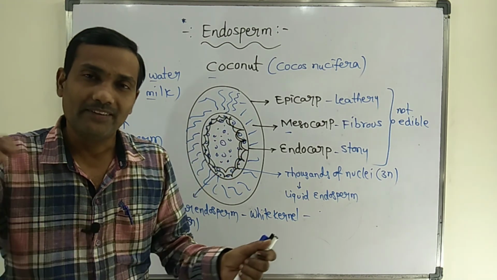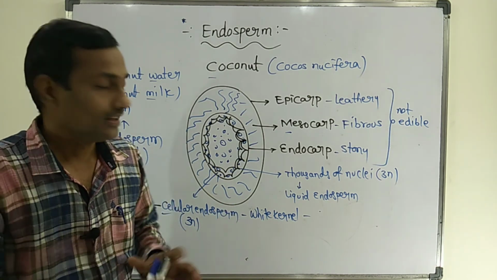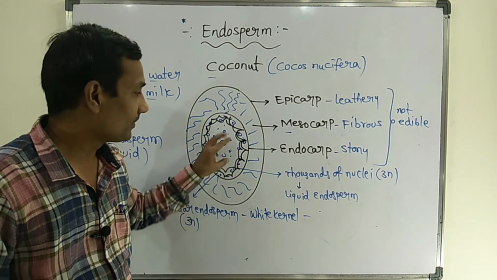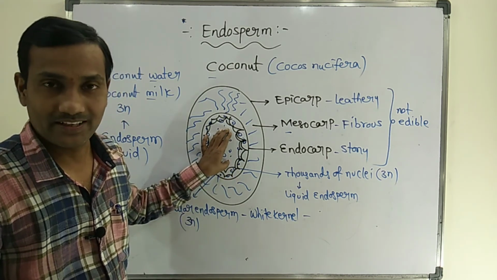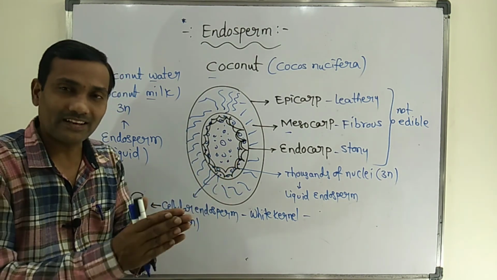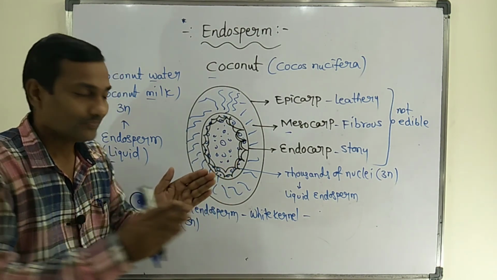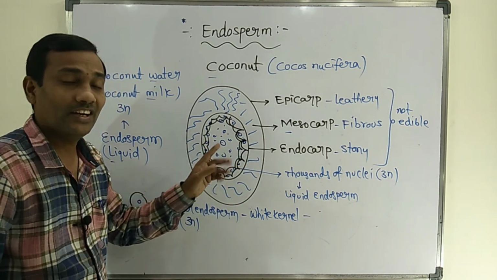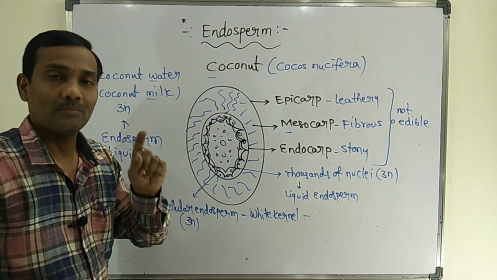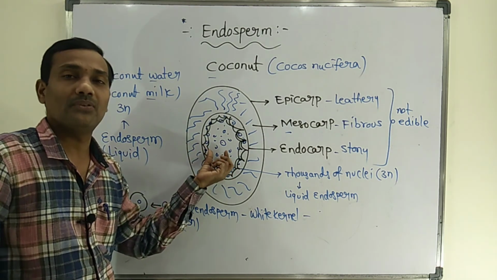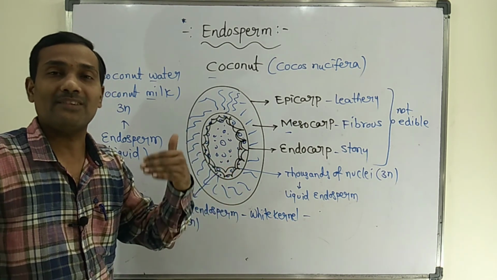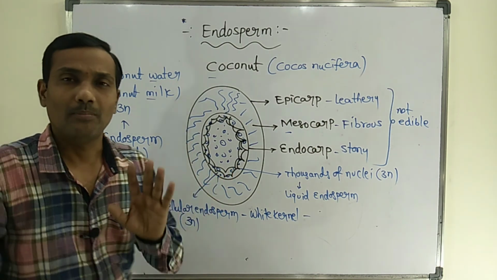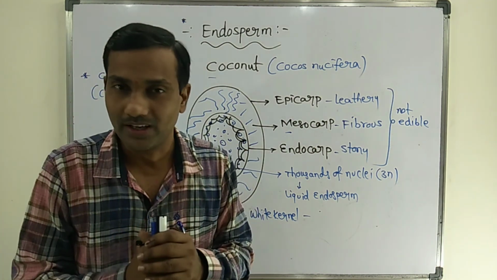Whenever the coconut matures, the amount of liquid prenuclear endosperm gradually decreases. So the white kernel thickness increases. Whenever the white kernel thickness increases, you can understand that the liquid endosperm amount decreases. Initially liquid endosperm will form, but slowly at the time of maturation, cellular endosperm will be formed in the coconut. But in the exam, what type of questions can you expect?